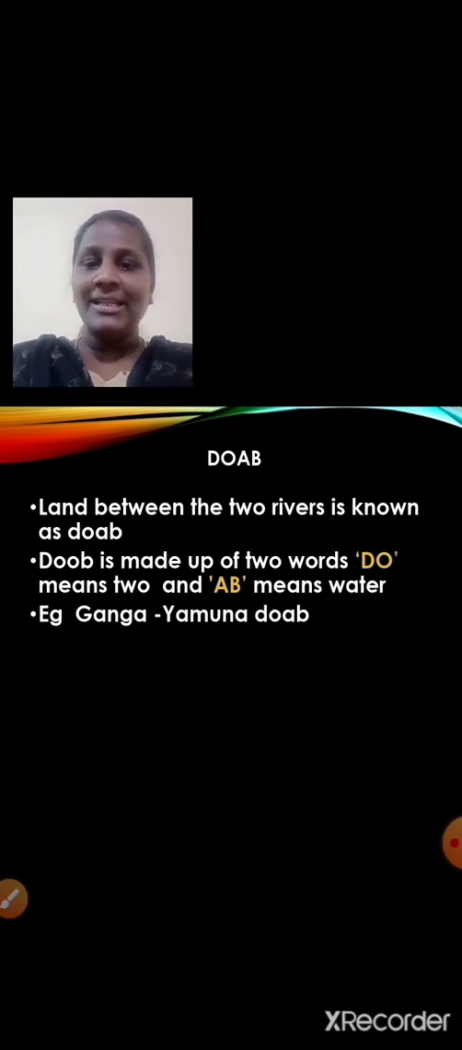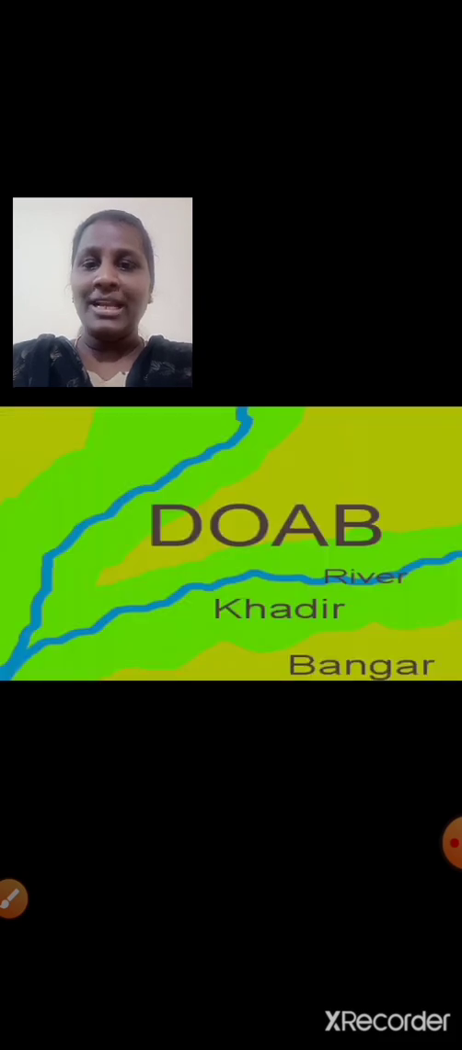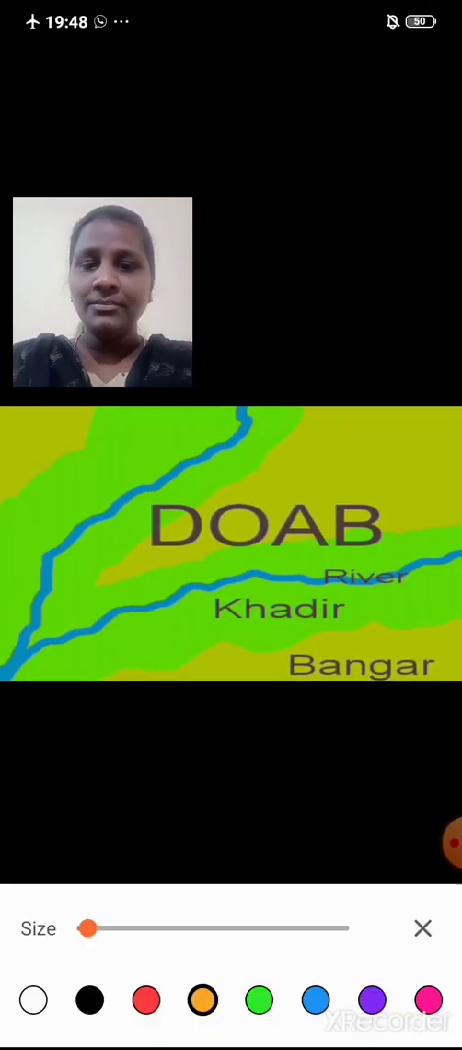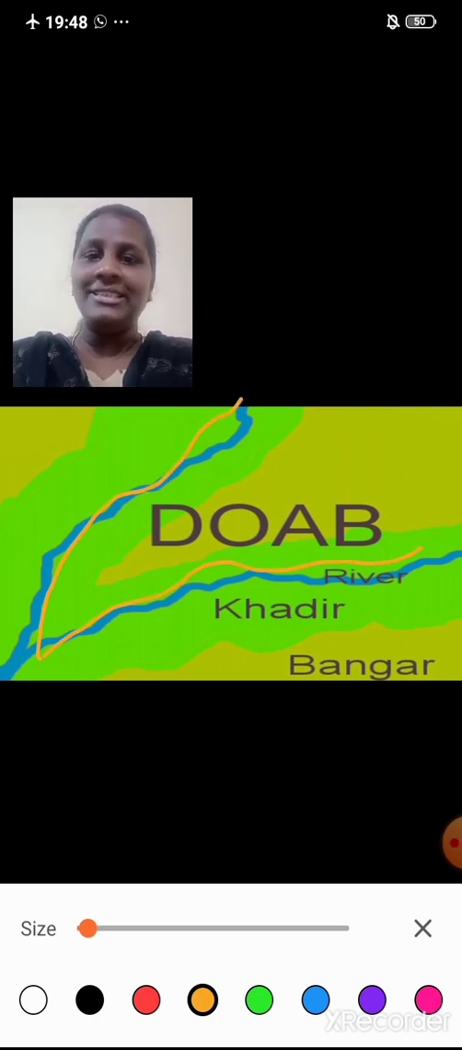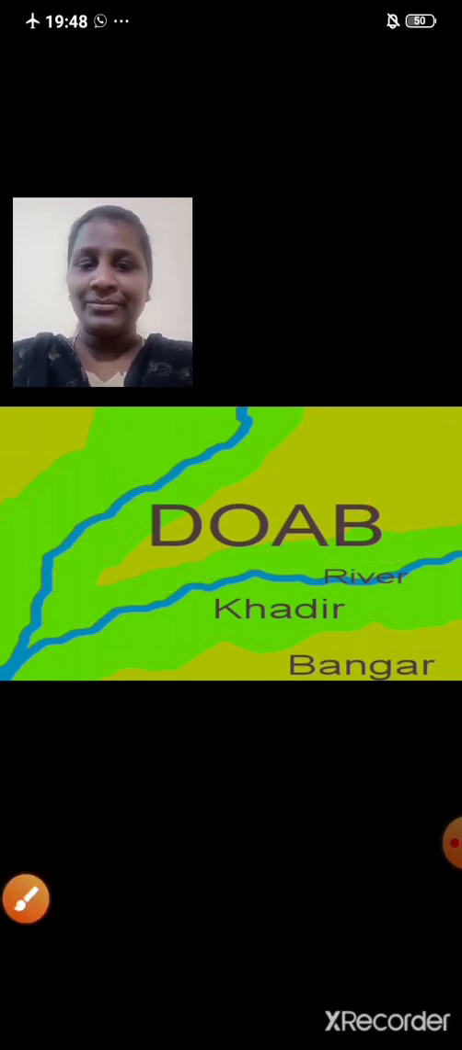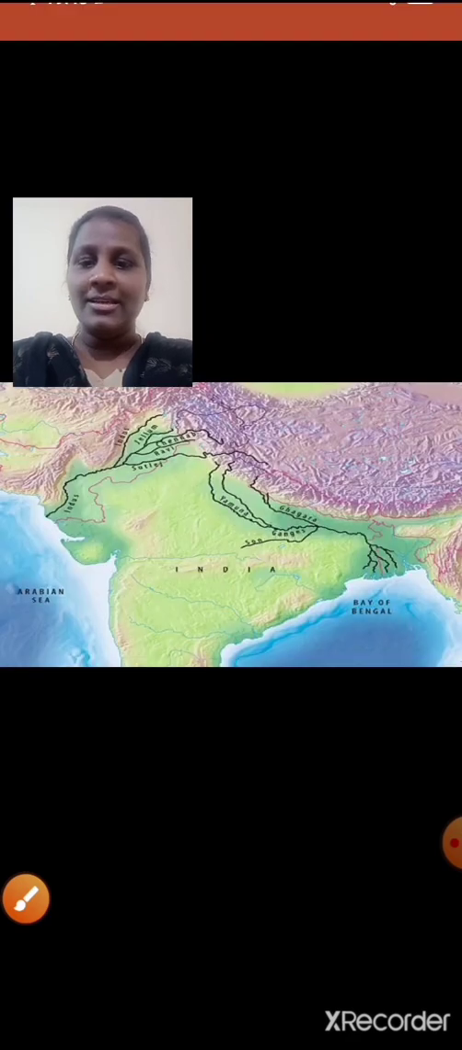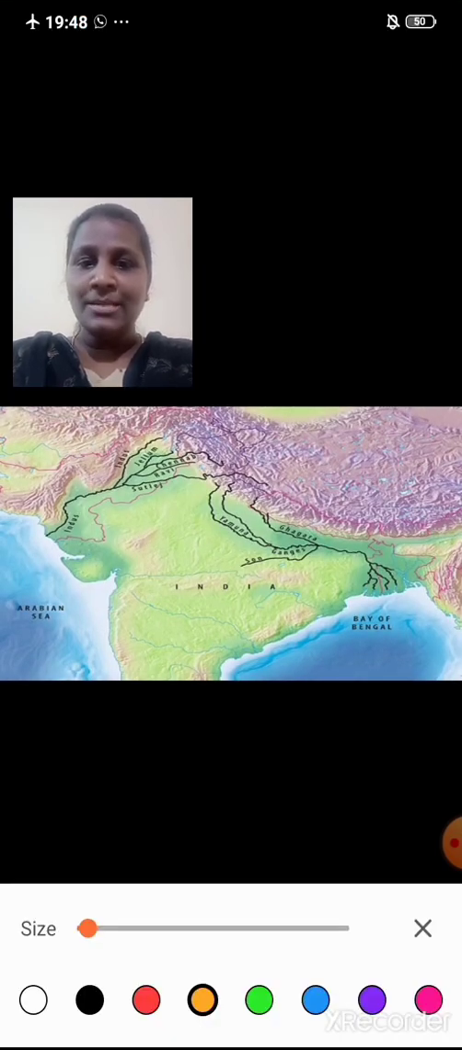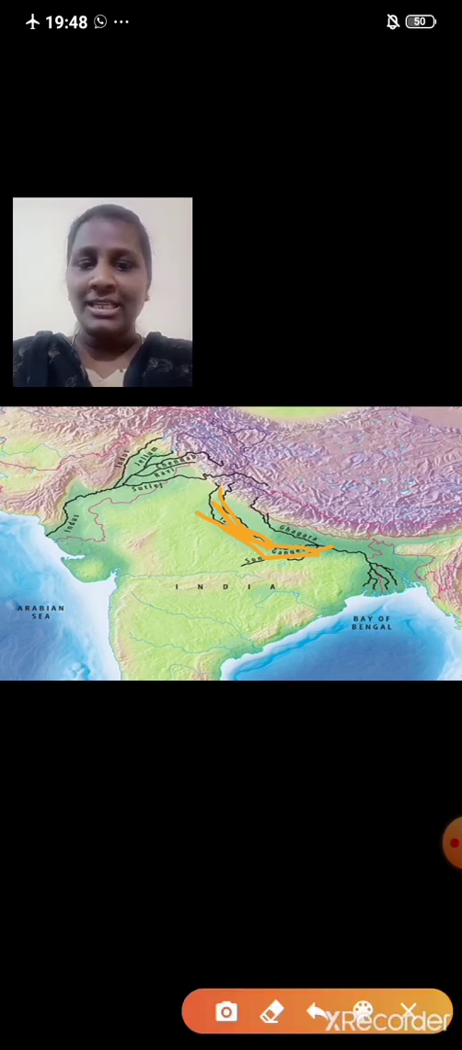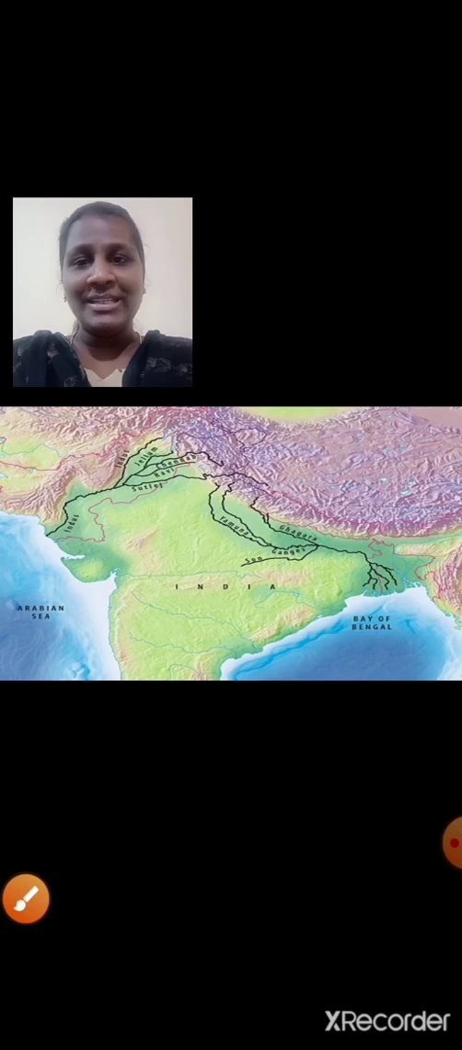Okay. Example, Ganga, Yamuna, Doab. You can have a look over here, students. See, these are the two rivers and the land between the two rivers is said to be Doab. Here also you can see the land between the river Ganga and the river Yamuna. So between this portion, okay, the land between these two rivers is said to be Doab. I hope it is clear, students.